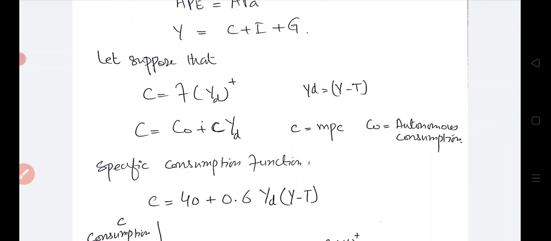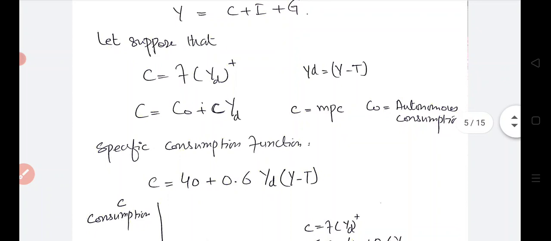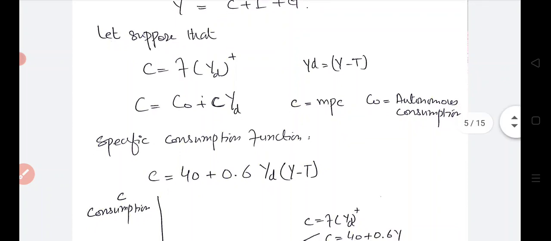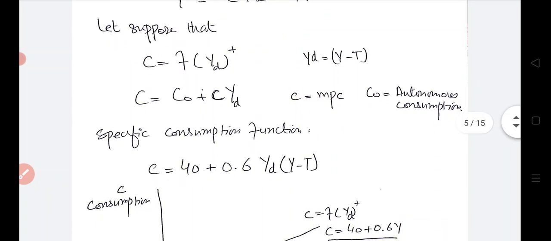Yd is equal to Y minus T, and the consumption function has two components as we have previously studied. Consumption function is equal to C naught plus MPC times Y, where C naught is autonomous consumption and MPC times Y is the induced consumption. The small c is MPC and C naught is the autonomous consumption. And what does it mean by autonomous consumption? Autonomous consumption is that consumption which doesn't depend on the national level of income.